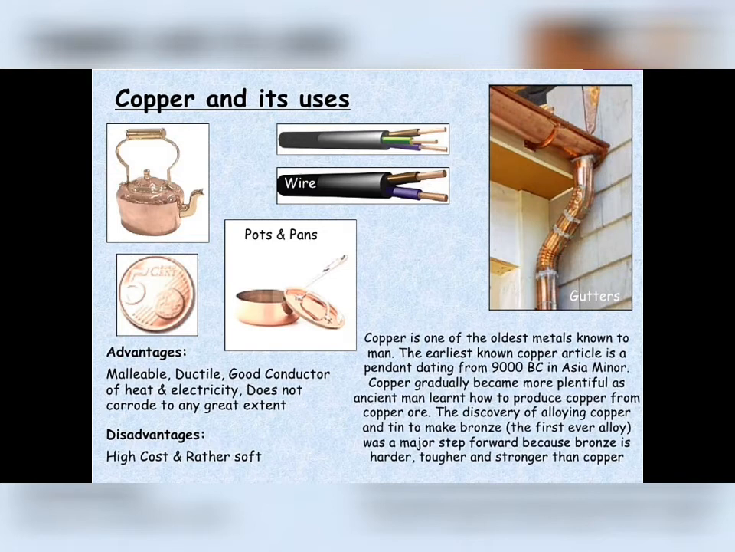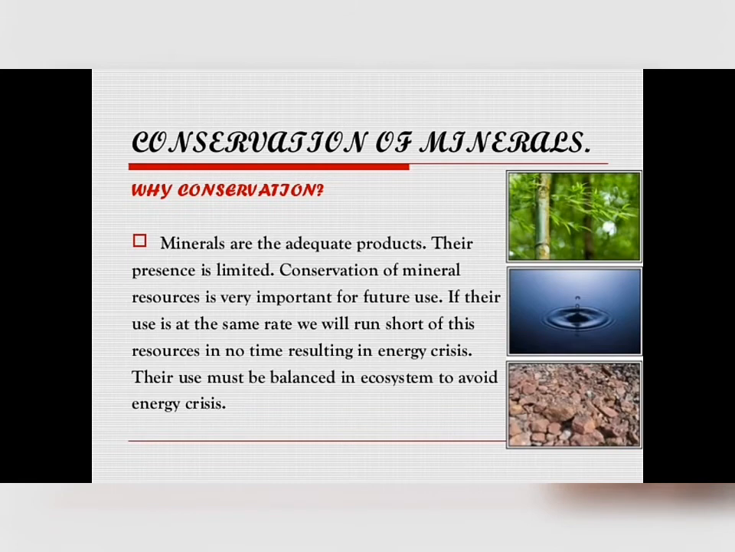The earliest known copper is from 9000 BC in Asia Minor. Right? So the discovery of alloying copper and tin to make bronze was a major step forward because bronze is harder, tougher and stronger than copper. So in making of bronze also copper is used. So dear children, we have found these many uses for minerals like metals.